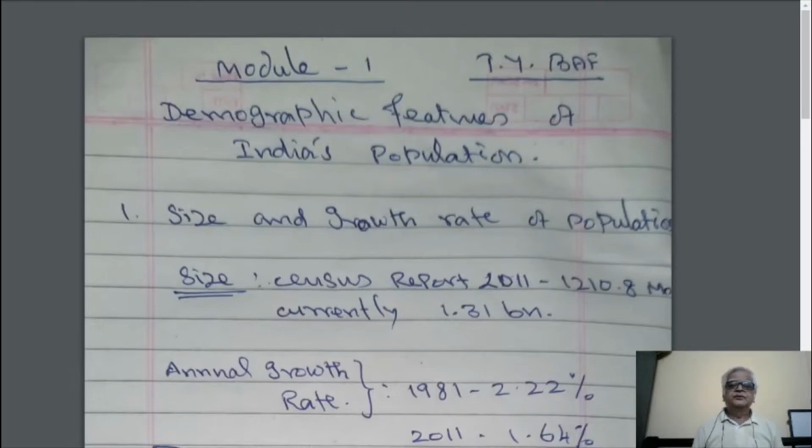Now I am going to speak to you on some important questions regarding your Indian economy. Your Indian economics consists of population, agriculture, industry, banking, money, central banking, and even the health sector, education sector, banking sector, everything. Now, I'm going to take a few questions to you module wise.